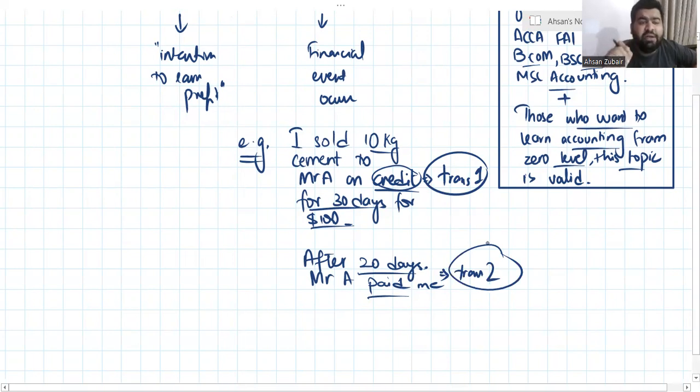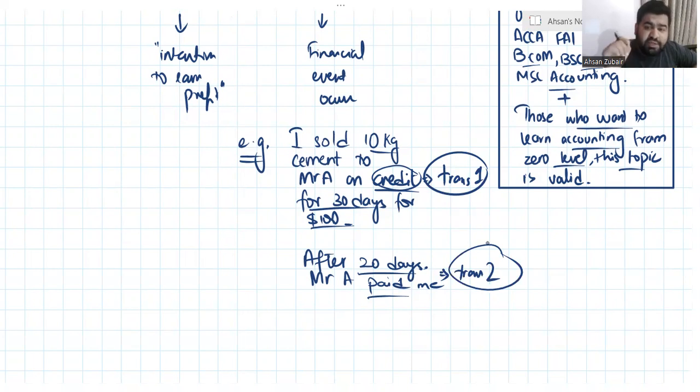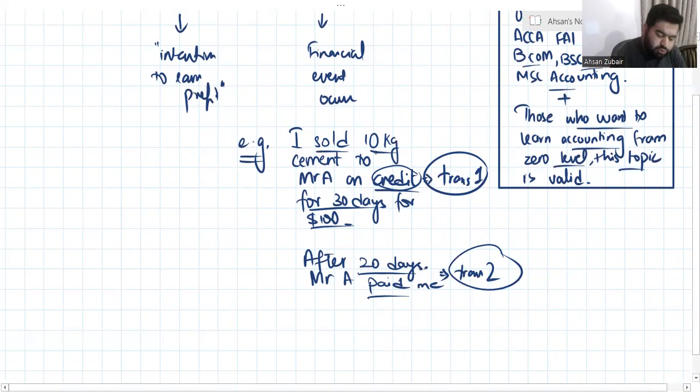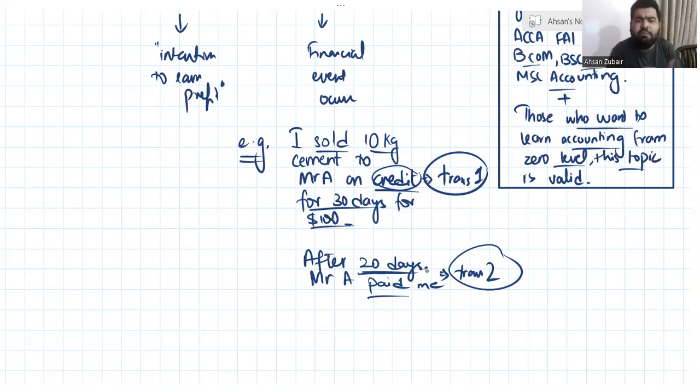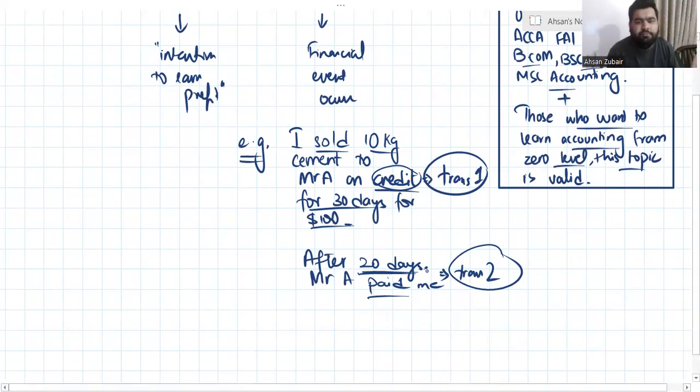So try to understand that a transaction can be divided into different stages. Like when I sold the 10 kg cement to Mr. A, that is a transaction. When the money is received by me, that is a transaction. If we talk about transactions, there are two types. It can be on the cash basis, it can be on the credit basis. Cash basis is easy. I have sold my pen, in return I got the money, transaction done, no issue.